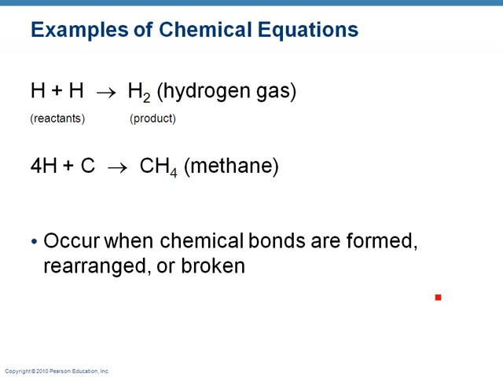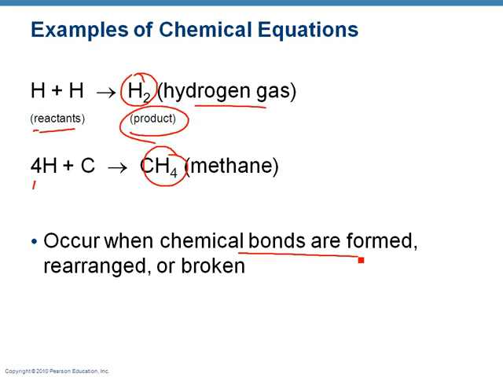All right, when we talk about chemistry, we're going to talk about equations. We won't do as much this semester as you will next semester, but we will do some. All chemical equations are set up the same way. You have your reactants, which is what you're putting together, and then you have your product, what the end result is. So if you have two hydrogens as your reactants, then the product is H2, which is hydrogen gas. If you take 4 hydrogens and 1 carbon as reactants, put it together, you will get methane. And so what's happening is you are making or breaking bonds. That's what's going on in chemical reactions, the formation or the breakdown of chemical bonds.